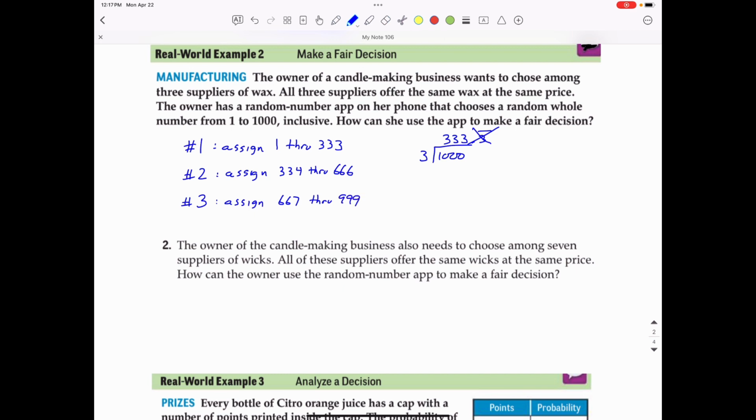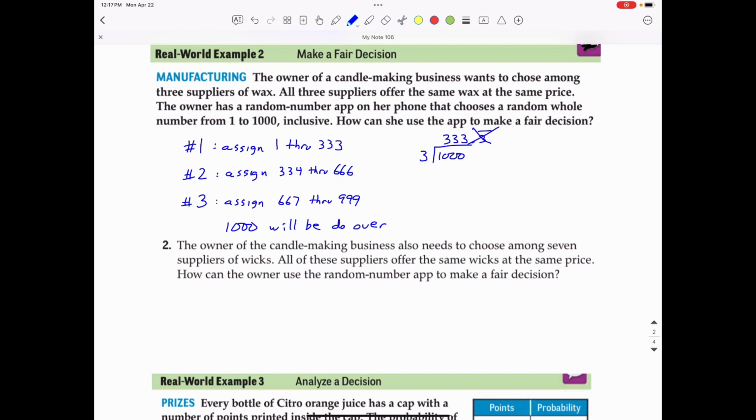That still leaves 1,000. So if 1,000 is chosen, we'll just call that a do-over. In the rare case that the random number generator chooses 1,000, you do it over again and then hope that numbers 1 through 999 are chosen so we can choose one of these suppliers.